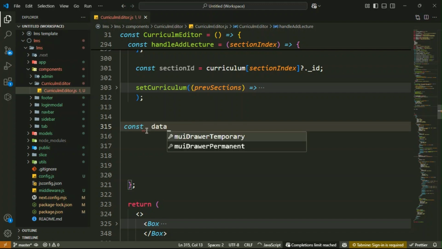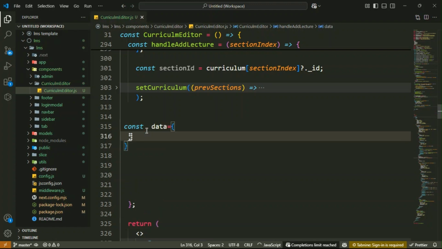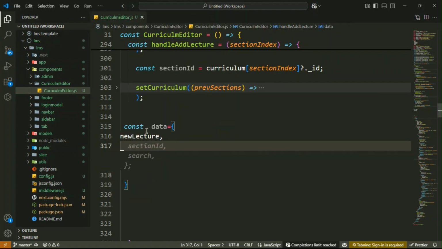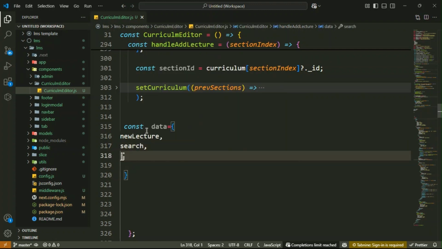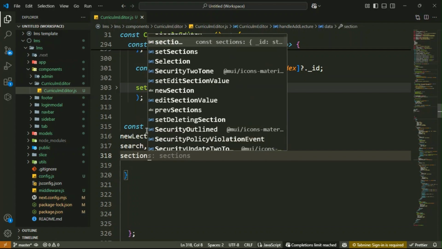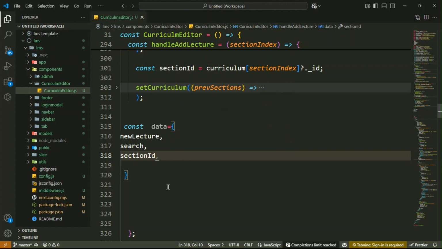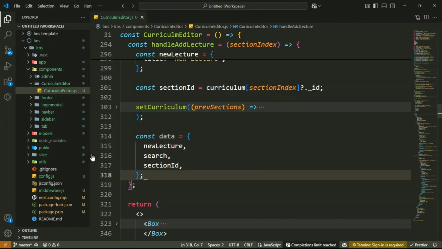That is a const data. Then inside here the newly created lecture object, here you have to put inside object newLecture. Next here you have your curriculum ID, that is search. Okay, you know that very well. Then after that here, the ID of the section where the lecture is being added on the server side. That is section. Let me remove this. Then just here you have to write in this sectionId. Got it. So this is your sectionId. Got it. Your data, newLecture, search, then sectionId.